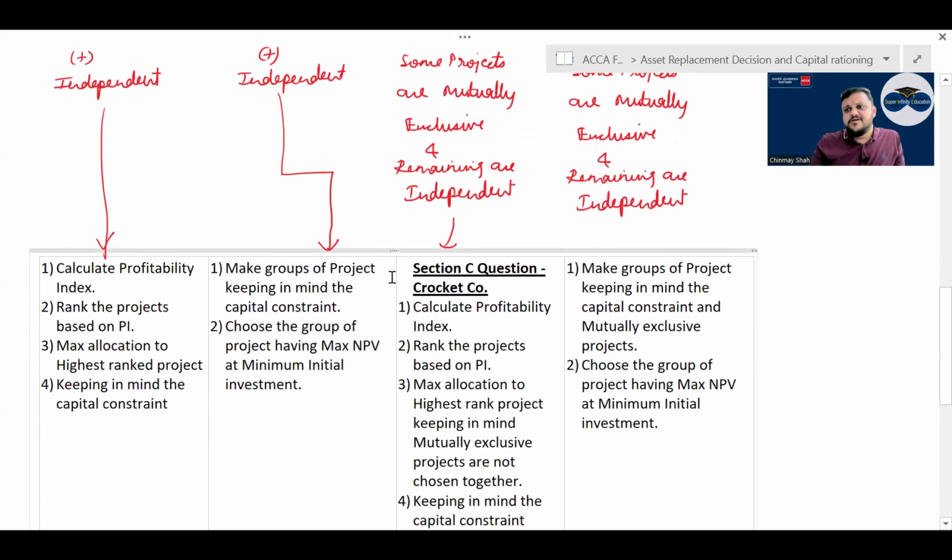When it is indivisible plus independent, all are independent and all are indivisible. In that case, you cannot use PI. You have to make groups of projects keeping in mind the capital constraint, correct? And choose the group of projects having max NPV at minimum initial investment.